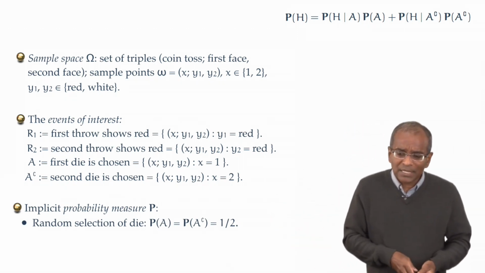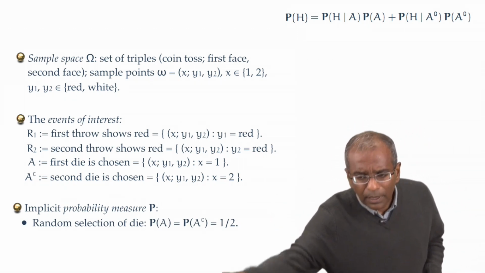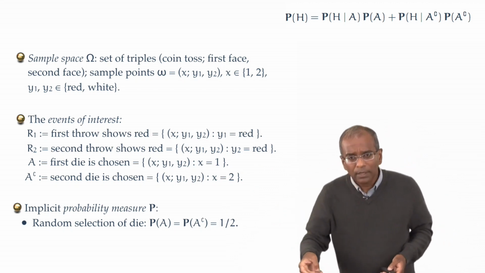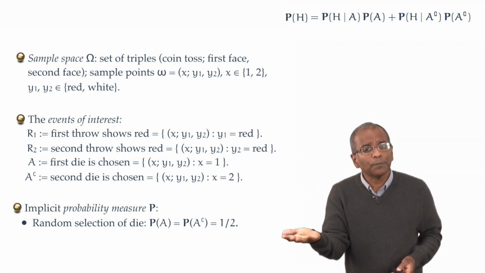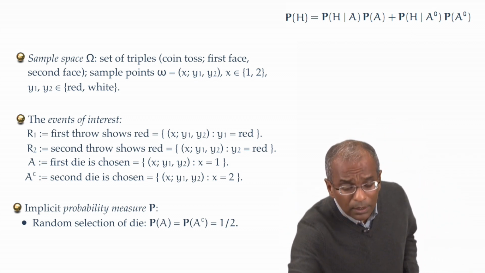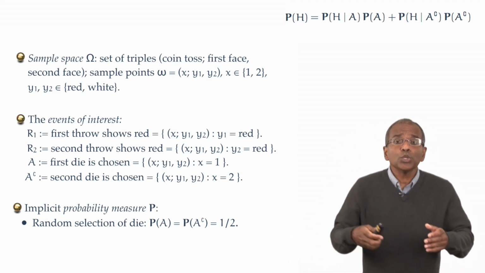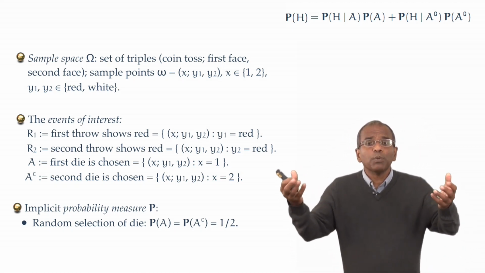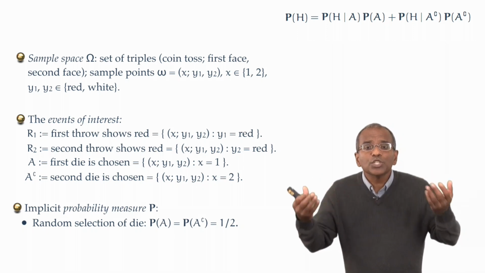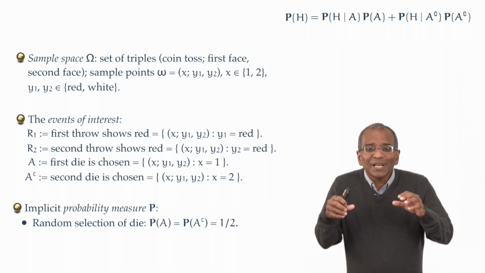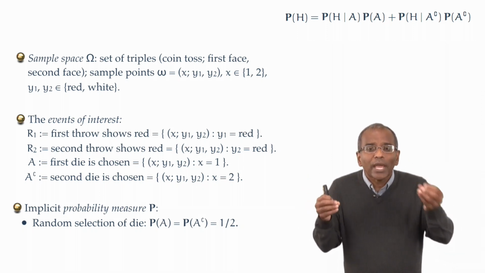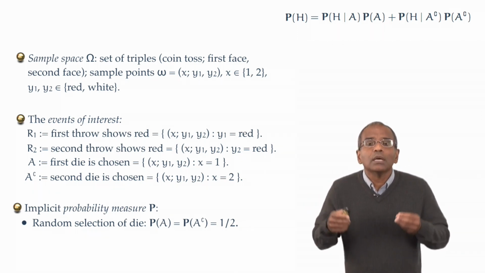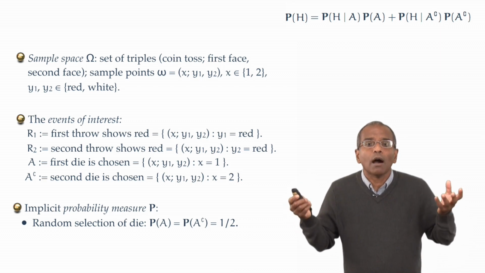Random selection means one is going to flip a fair coin, and if it comes up heads, pick die 1, and if it comes up tails, pick die 2. Naturally enough, I want to allocate to both possibilities equal chance, and therefore the probability measure, whatever it is, should allocate to A and A complement both probability 1/2.